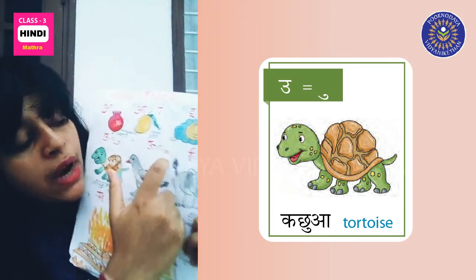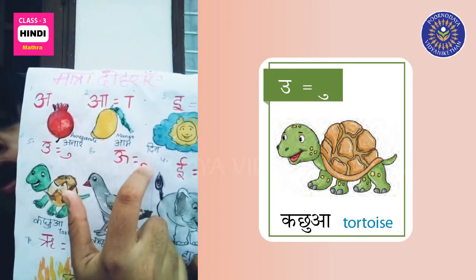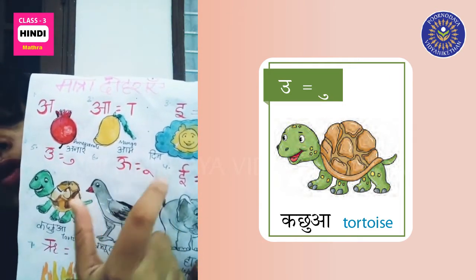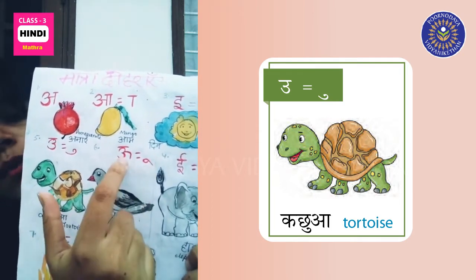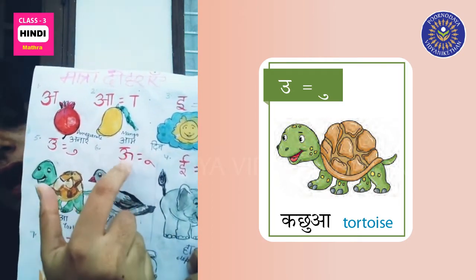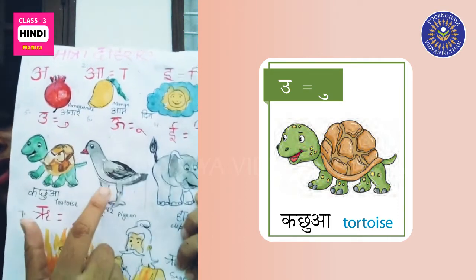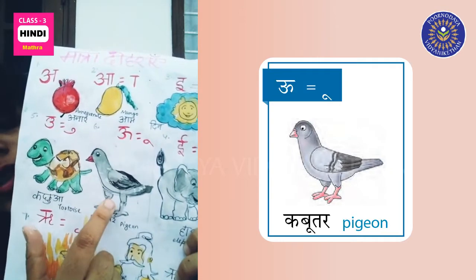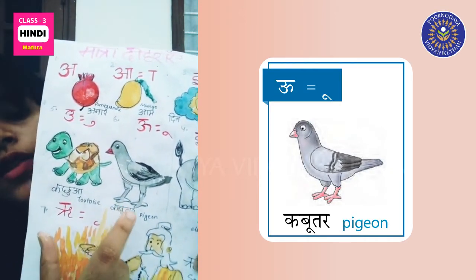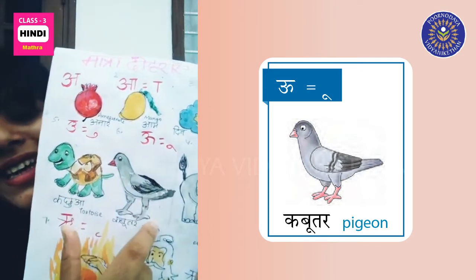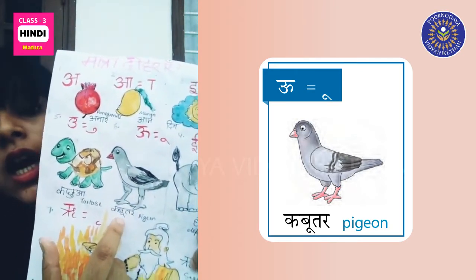Now, big oo matra. How do you write big oo matra? You go from up to down. Big oo letter. How do you write big oo letter in form of matra? Like this. You see this bird? It's pigeon. It's called kabutar in Hindi.